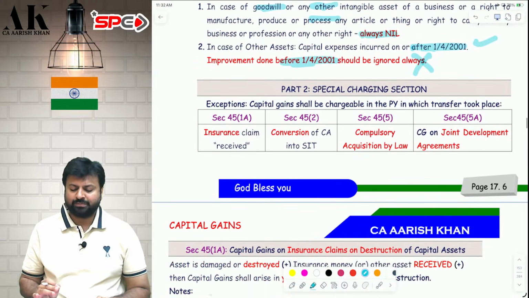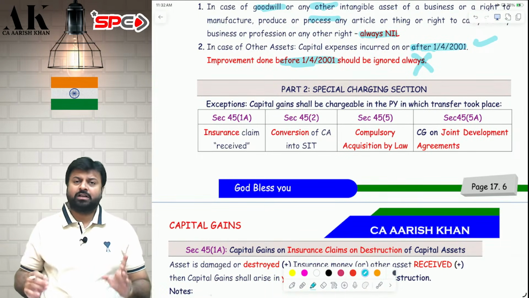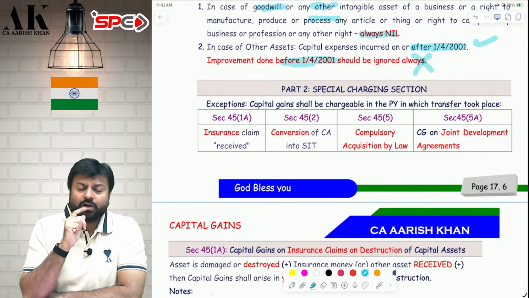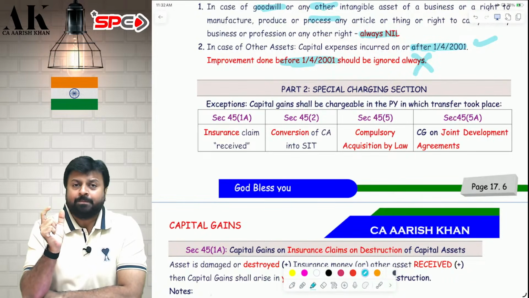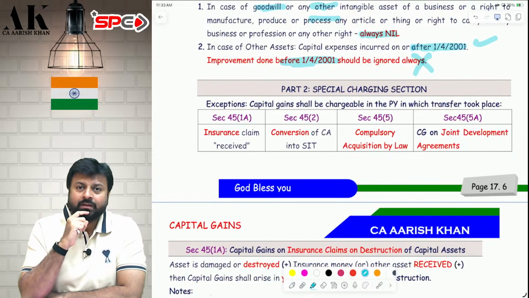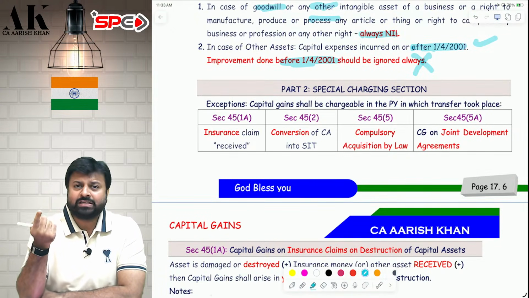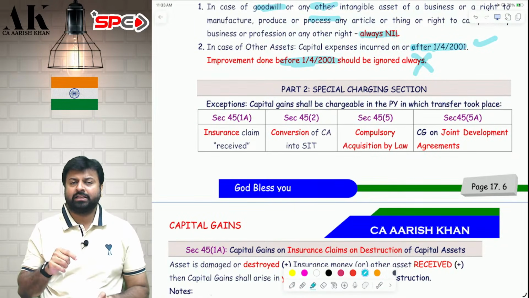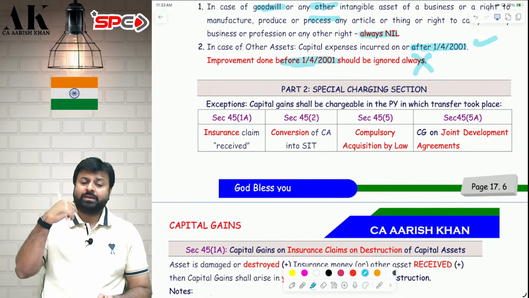Now let's move ahead to the next part, special charging sections. What are special charging sections? As I have told you earlier, what is written in 45.1 in the last line is that the capital gain should be chargeable in the previous year in which transfer took place. But there are 4 exceptions under the income tax law where capital gain will not be chargeable in the year of transfer, but will be chargeable in future, because otherwise it would be genuine hardship on the assessee.